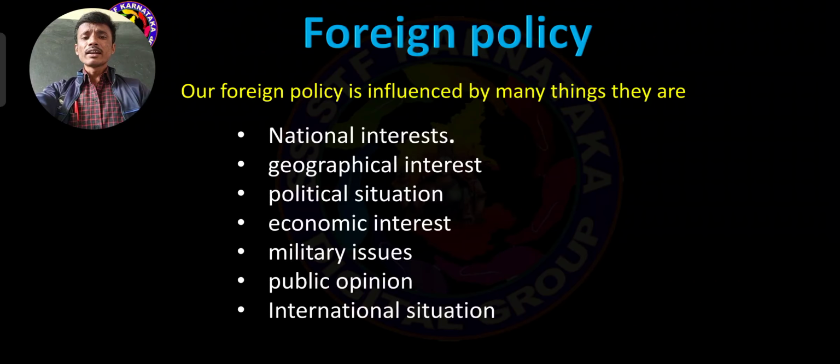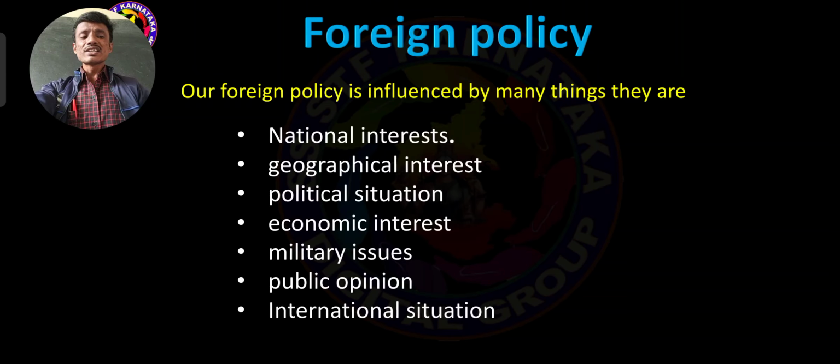The first one is the national interest. National interest consists of democracy, independence, sovereignty. We need a good democracy system. We need a good sovereign system. That is why foreign policy is very essential. And geographical interest: north, south, west, east. We can protect our geographical interest. It means hill stations, rivers, lakes, etc. So we need foreign policy.